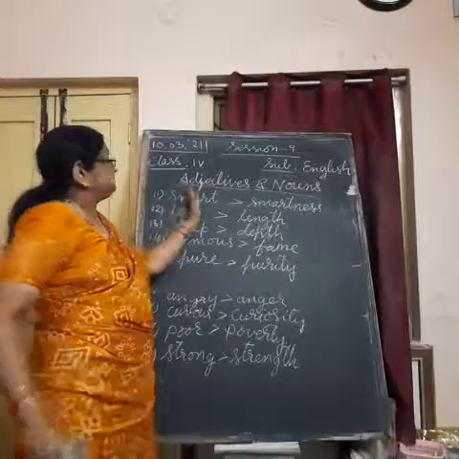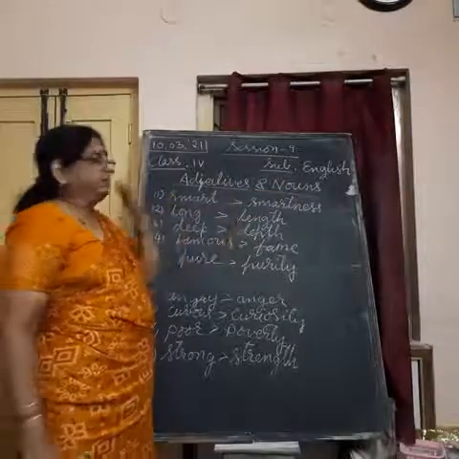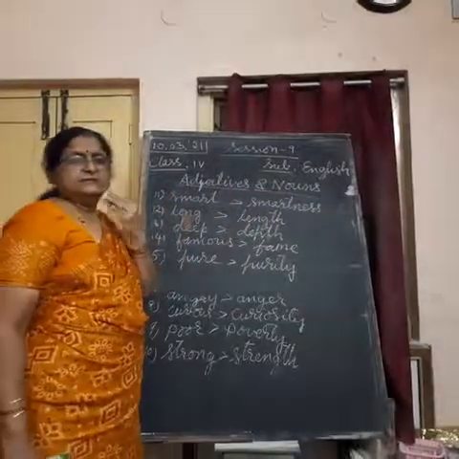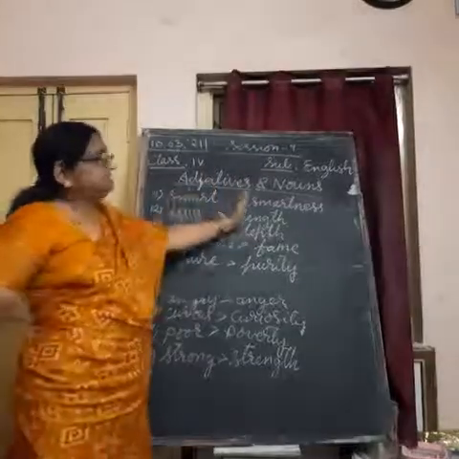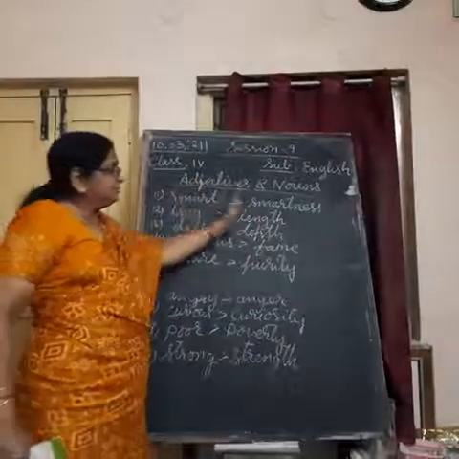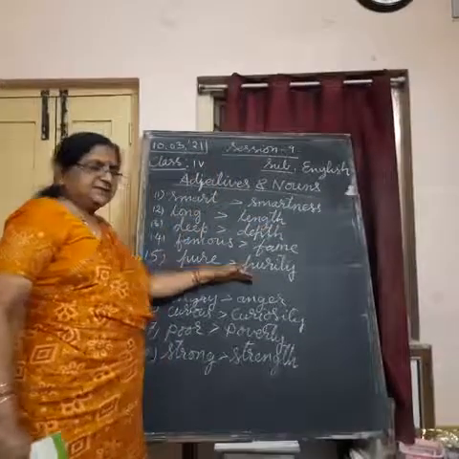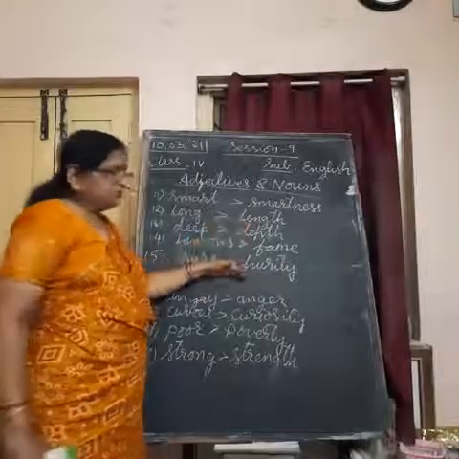So adjectives tell how things are, how the girl is, how the material is, how the place is. Understand? But it is the noun form. If this appears in the sentence, you have to change it into its other form. So this is the list I have given you. You have to note it.